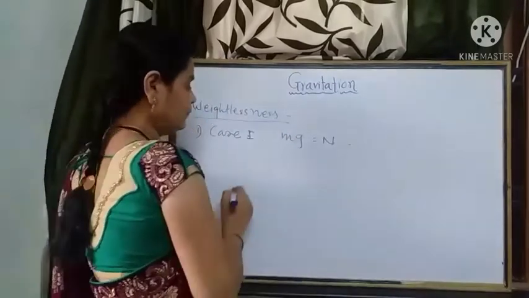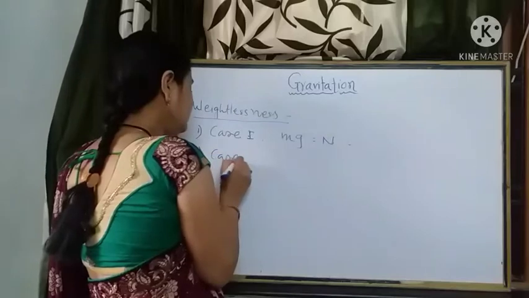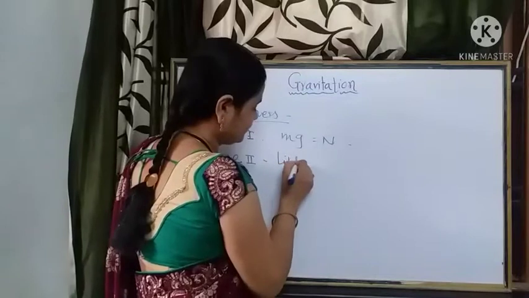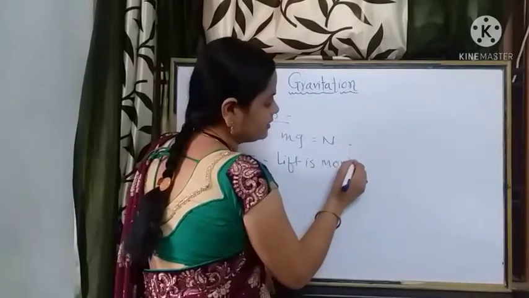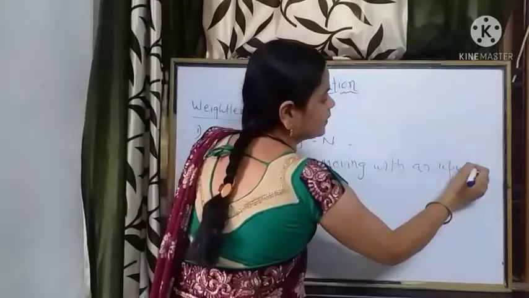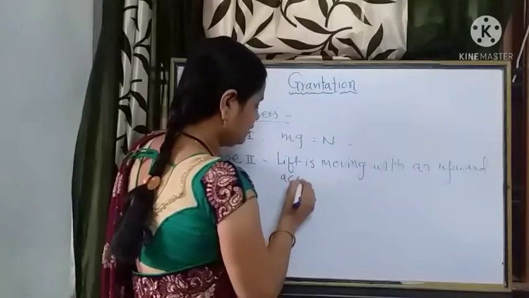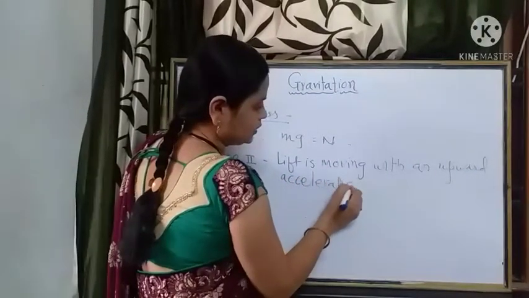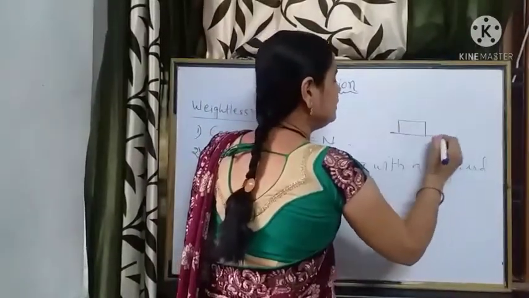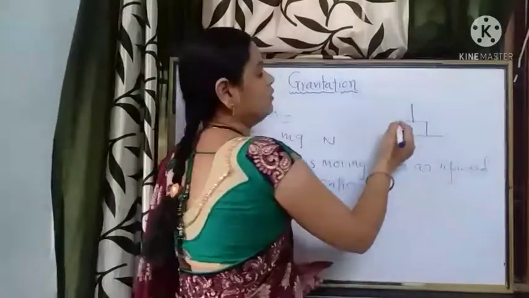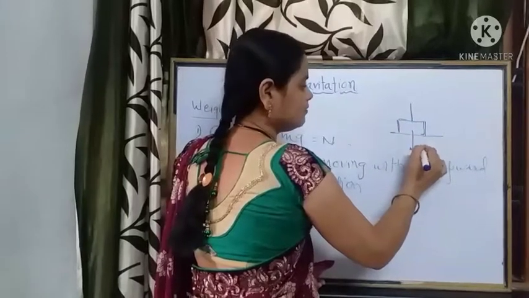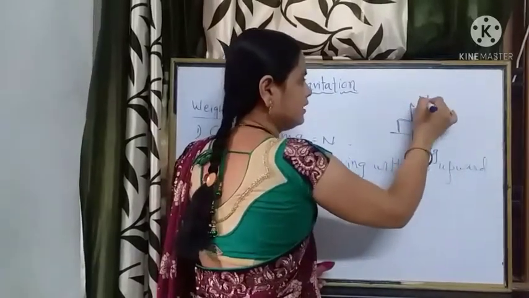We have concluded that. Now in the second case, suppose the lift is moving with an upward acceleration. See here, the person is standing on the weighing machine in an elevator or lift, and the two forces are as we have discussed, weight and normal reaction.